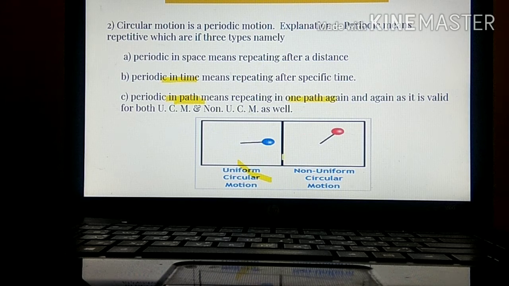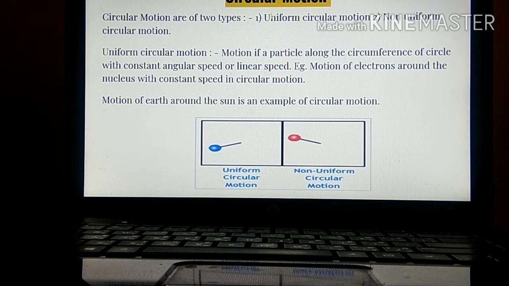Next one. Circular motion is of two types. First one, uniform circular motion, denoted as UCM. Non-uniform circular motion means circular motion which is not uniform. Uniform circular motion, which we have already studied, is the motion of a particle along the circumference of a circle with constant speed or constant angular speed. You can take, for example, the motion of the earth around the sun, or the motion of electrons around the nucleus. These are all examples of circular motion.